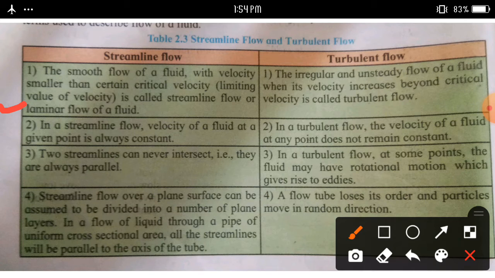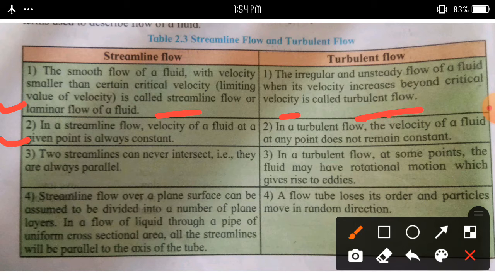Definition: the smooth flow of a fluid with velocity smaller than a certain critical velocity, that is a limiting value of velocity, is called streamline flow or laminar flow of a fluid. Another definition, of turbulent flow: the irregular and unsteady flow of a fluid when its velocity increases beyond critical velocity is called turbulent flow.